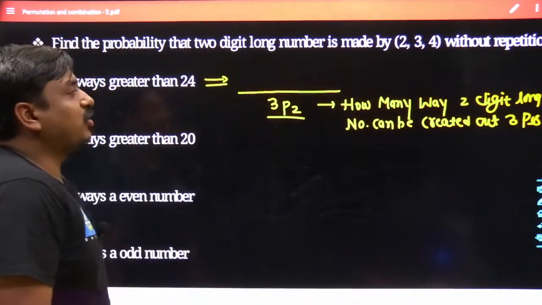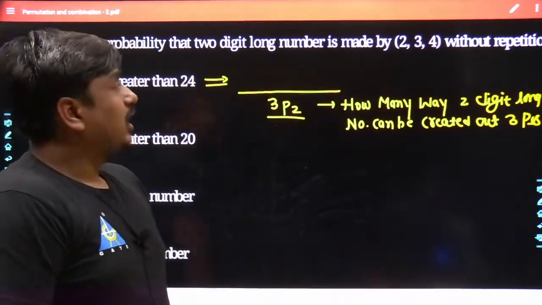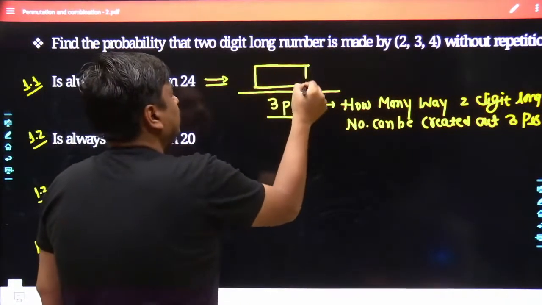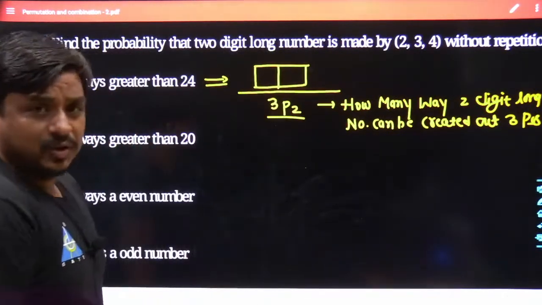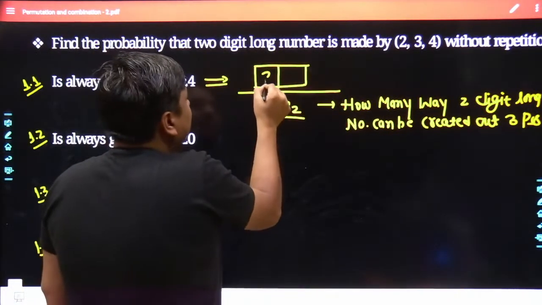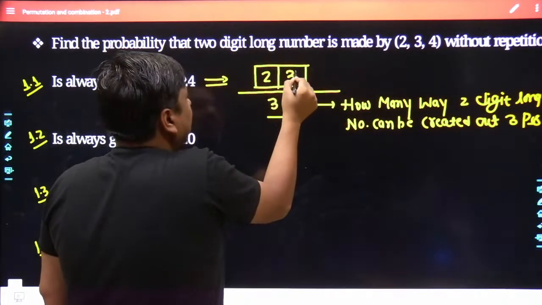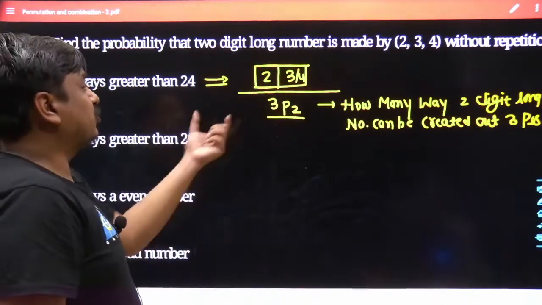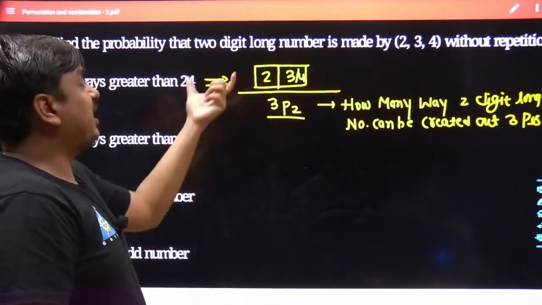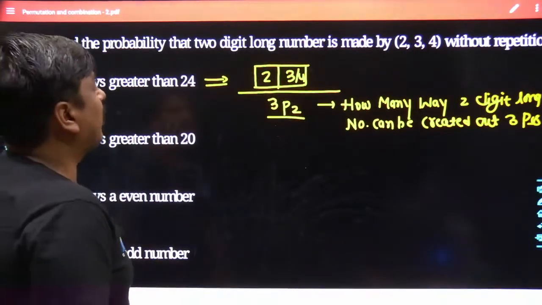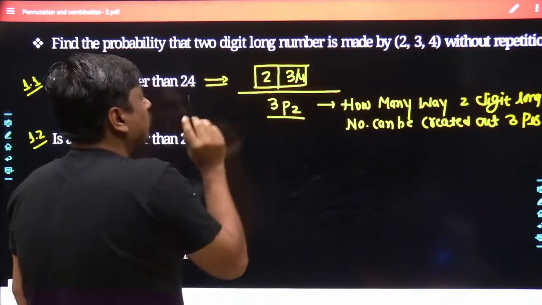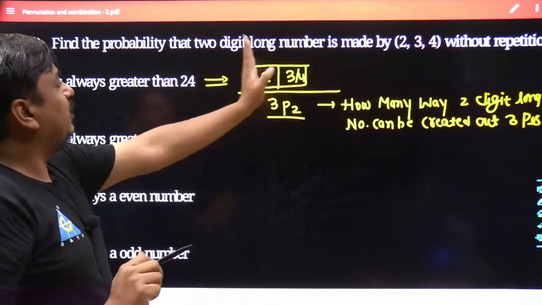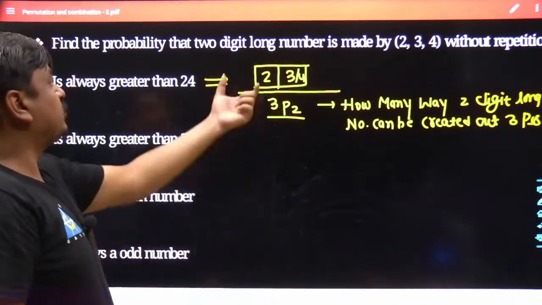Now, as per our requirement, the number which gets formed has been two-digit and should always be greater than 24. What does that mean? That means you can't keep this number as 23, and you can't keep this number as 24. So obviously 23 as well as 24 have been ruled out, because they have a worth lesser than or equal to 24. So one thing is quite sure, the tens place digit cannot be 2 at all, because once you feed the tens digit as 2, by default the remaining unit place digit would be either 3 or 4, which would not satisfy your requirement.